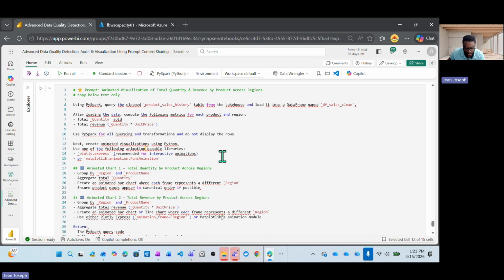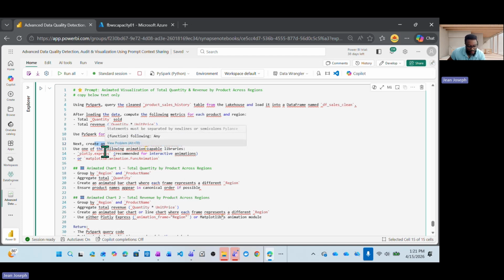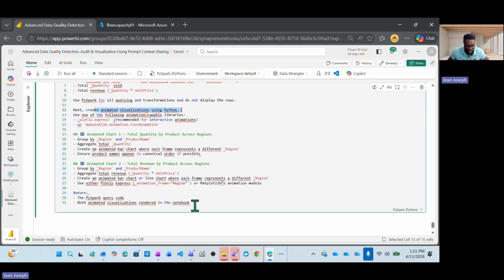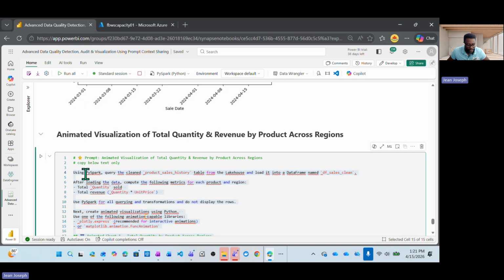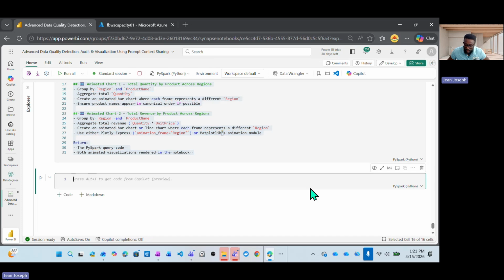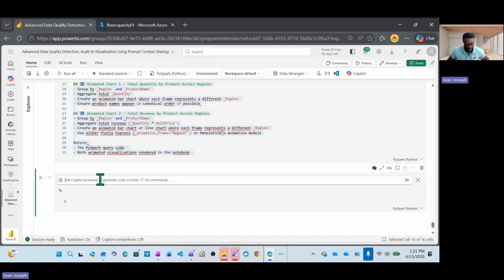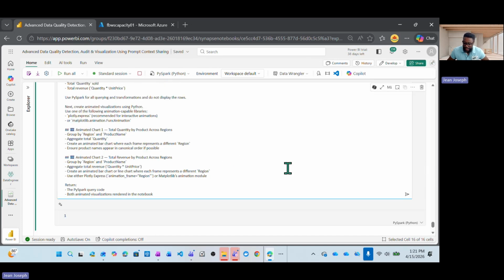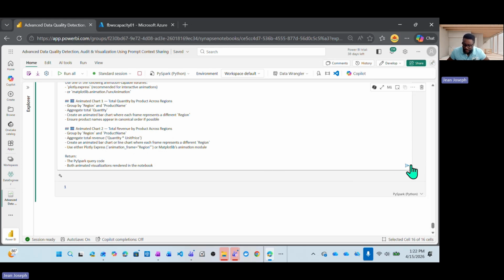What we're doing here is creating an animated visualization using Python, and we're giving the entire information. I do not want the video to be very long, so I suggest you pause the video and read the prompt, or once you download the notebook, go over it and read it, and let me know how much you enjoy the demo and how much you learn from this prompt.